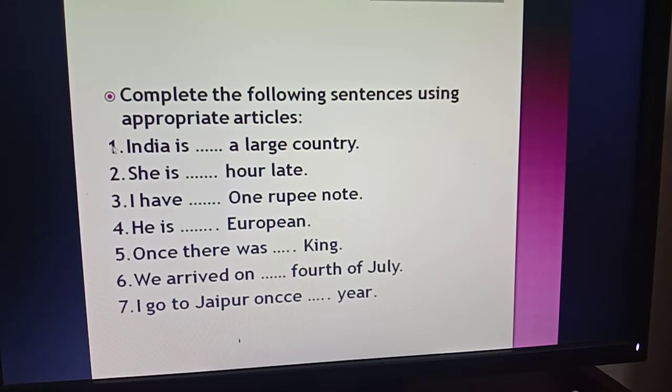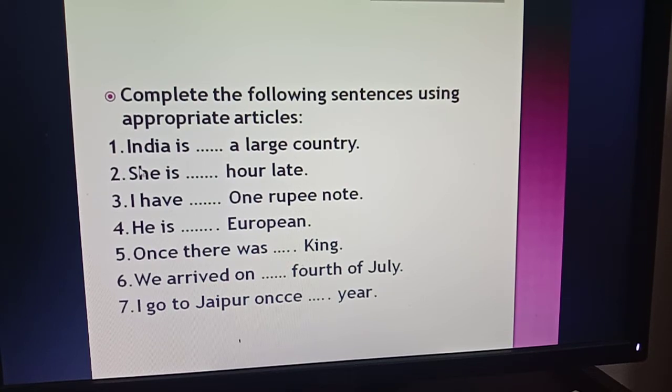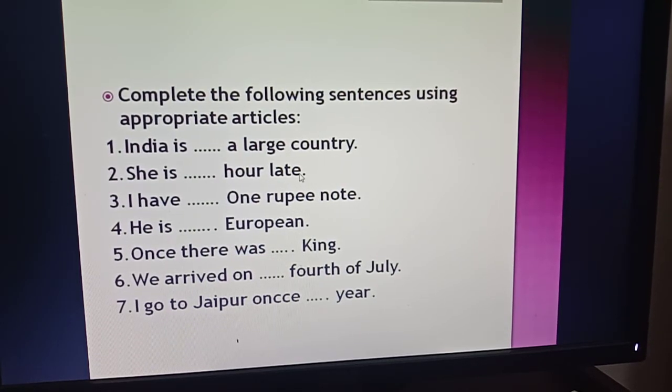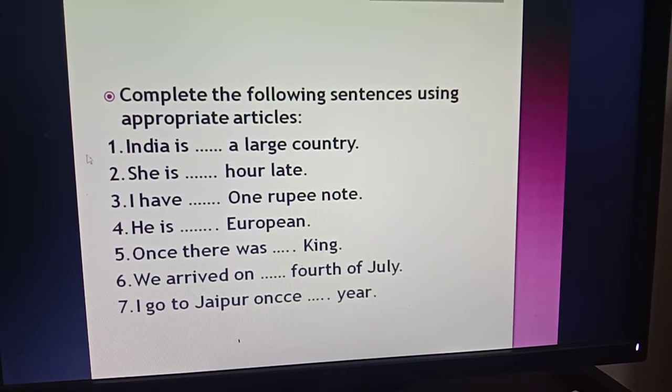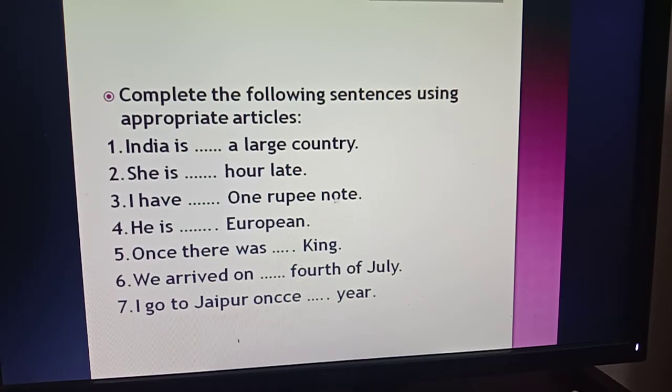Okay, in number 1, India is dash large country. Number 2, she is dash hour late. I'm not going to tell you the answer because I have given lots of answers, lots of explanation. So it's your duty to do it by yourself. If you can do all of the answers, then you may become sure that you have learned the articles very well. Okay, then number 3, I have dash 1 rupee note.